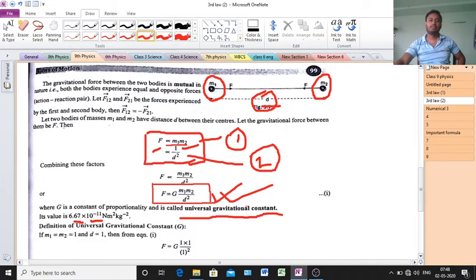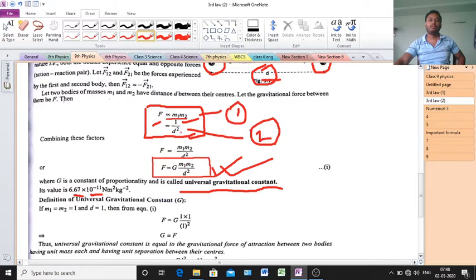Now, if we join equation 1 and equation 2, then you will get F proportional to m1 m2 by d square. Simple thing. In the first, F is proportional to m1 m2, and in the second, F is proportional to 1 by d square. If you join them, you get F proportional to m1 m2 by d square. Now to make it an equality, you have to multiply by a constant. The name of the constant is G. Then F equals G m1 m2 by d square.